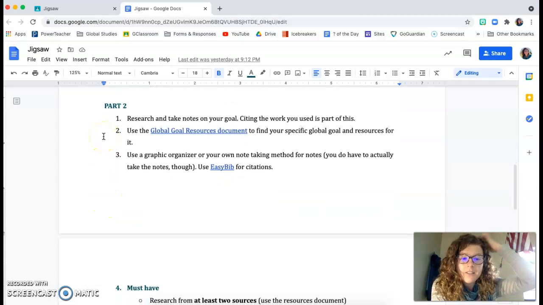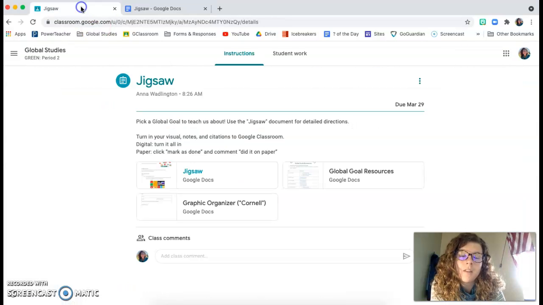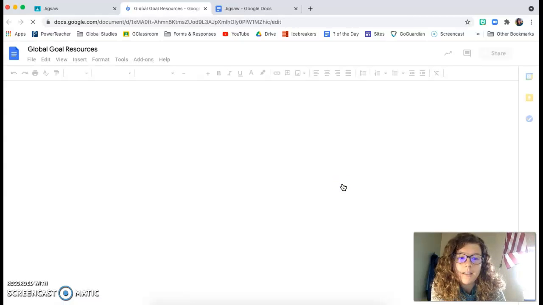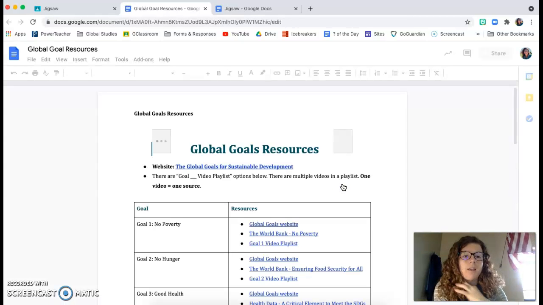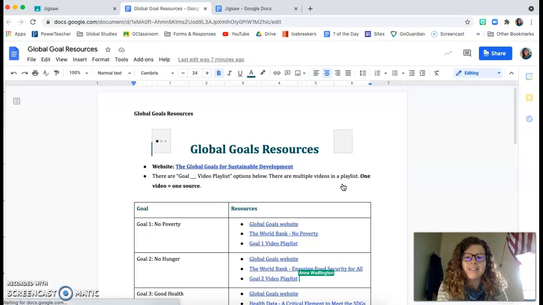Part 2 is where the research comes in. So you're going to research and take notes on your goal. Citing the work you used and citing all the hard work you've done and all the things you read is part of that. You're going to use the Global Goal Resources document to find your specific global goal and resources for it. So this is a document that is linked right here. It is also right here in Google Classroom. So either way to get to it, I did try really hard to make the resources more kind of obvious out there. In the past, they've been like hidden in things.